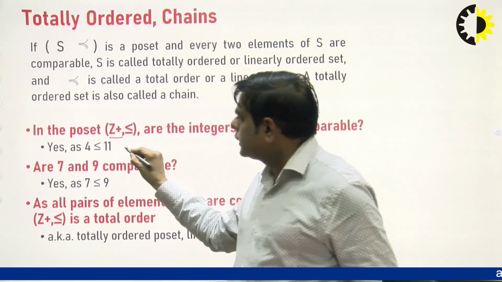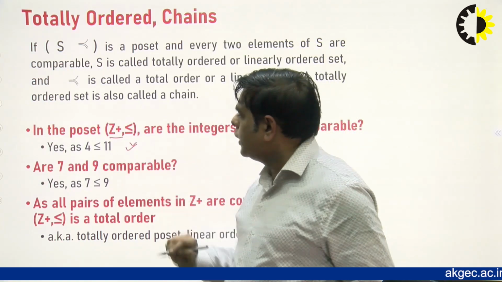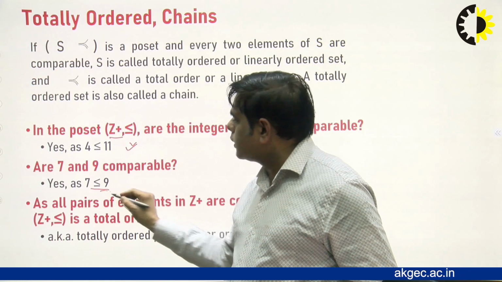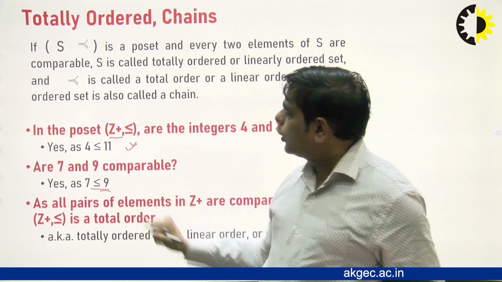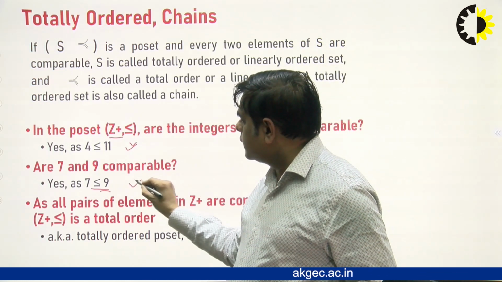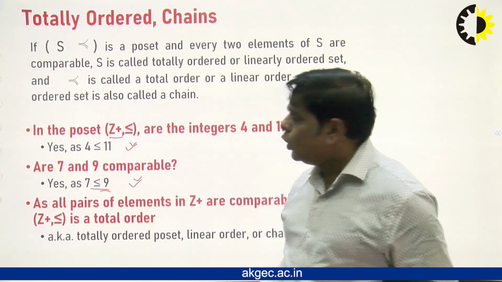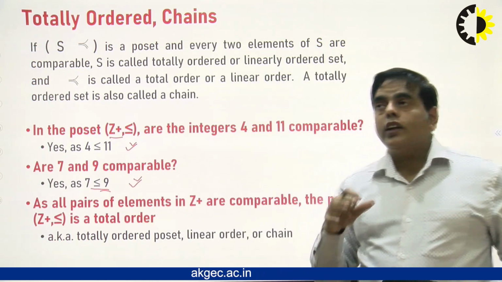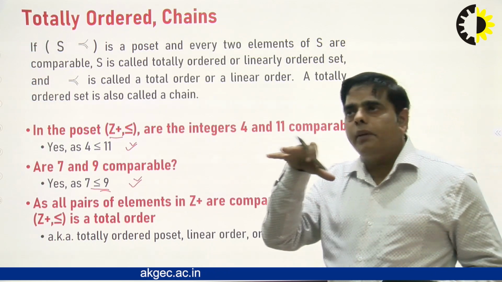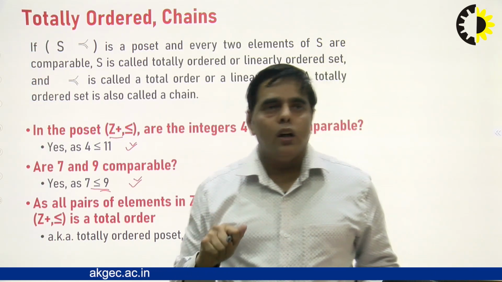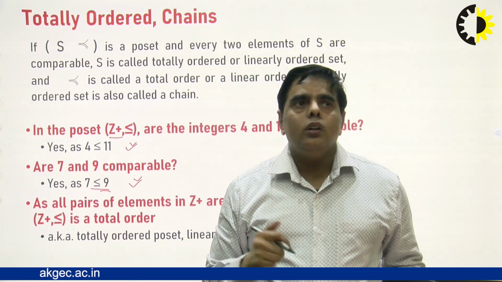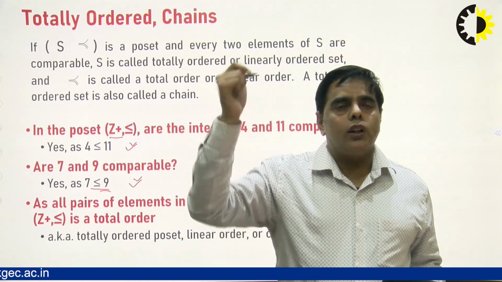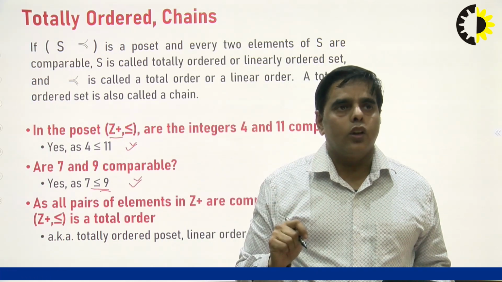We can write 4 is less than or equal to 11. Similarly, for 7 and 9, we can write 7 is less than or equal to 9. So for each and every pair of elements we can compare them. So this set of integers will create a totally ordered set, or a chain.